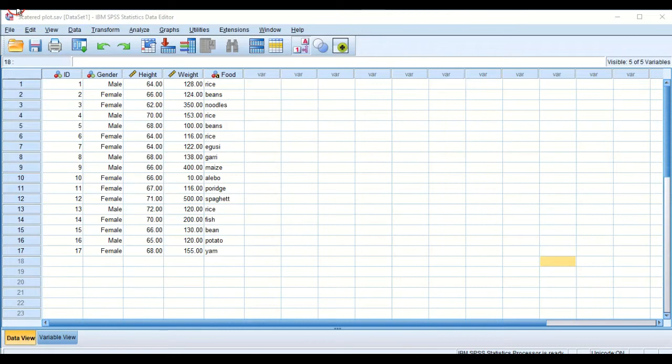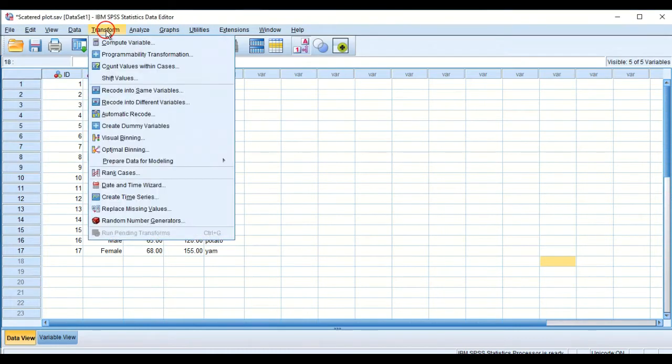So we'll start with the first method of replacing missing values. Click on Transform, then we'll find Recode into Same Variables.